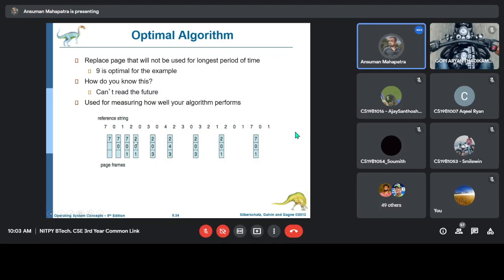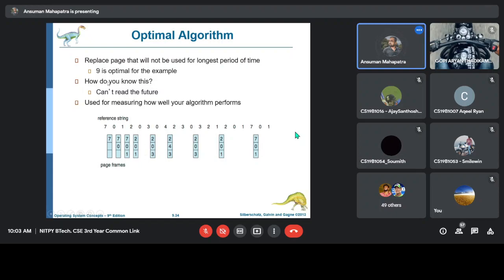Now we will see 0 is there, now there is a 3. So again we will see which among 0 and 1 is not being used for a long time. After 3, 0 is coming, so we will not replace 0. After some time 2 will again be accessed, so we will not replace 2. Again we will see that 1 is coming after a long time. That means 1 will be asked by the processor after a long time, so we will replace 1 and we will write 3 here.